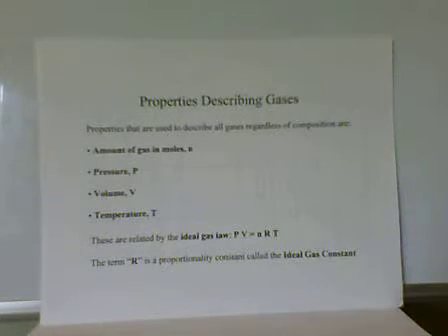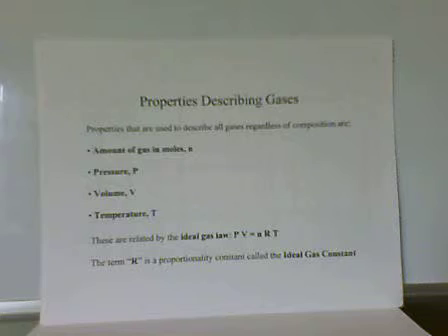The properties that describe gases overall, regardless of composition, mean that we're describing an ideal gas without needing the composition. First is the amount of gas. We represent that with lowercase n. Pressure of gas, we represent that with capital P. Volume of a gas, or a container holding a gas, we represent that with capital V. Temperature, and this temperature has to be in Kelvin, absolute temperature. We represent that with capital T.